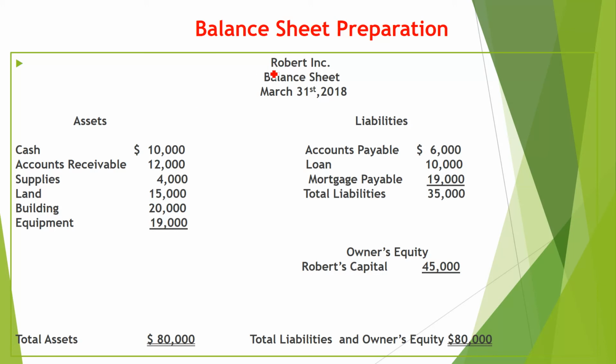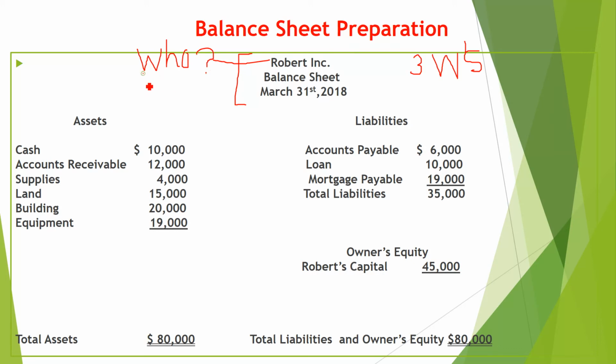Always you have to write down the business at the top, right? Then you write down the statement and then the date. These three parts are called the three W's. Now what is the meaning of the three W's? First of all, you have to write down the business name. This is who, the first W.